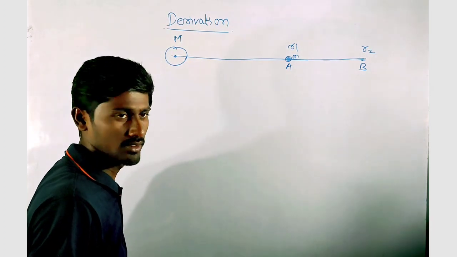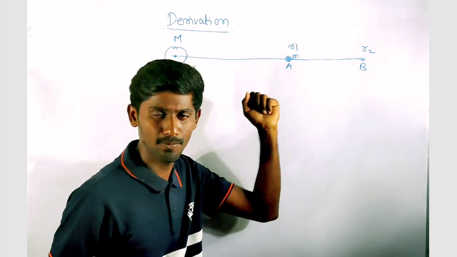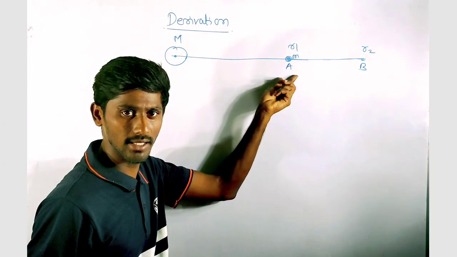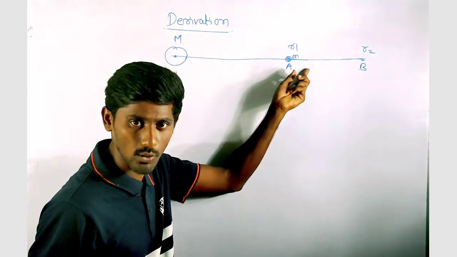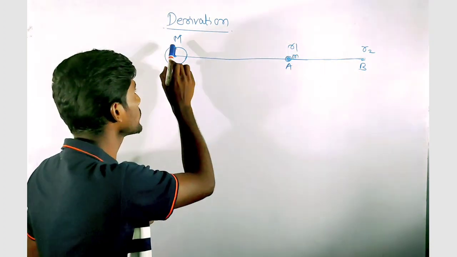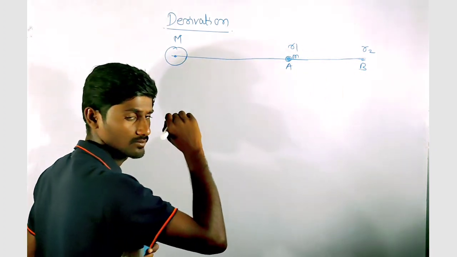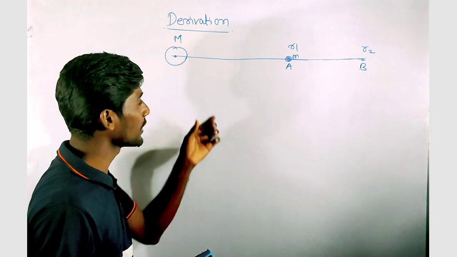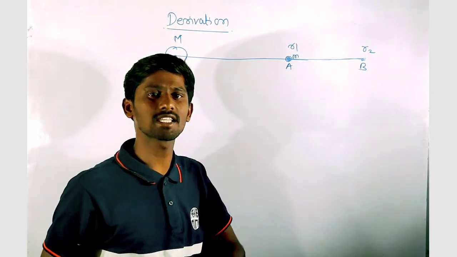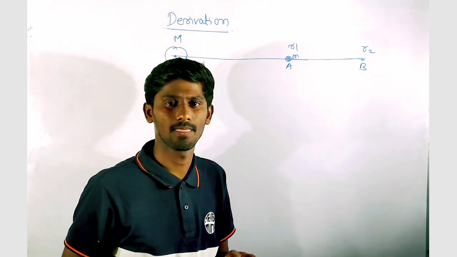To displace this small m particle from point A to point B without any acceleration, we have to apply an external force which is equal and opposite to the gravitational force on this small m due to this capital M at each and every point on this path. So when we displace this small m from point A to point B, we must have done some work.